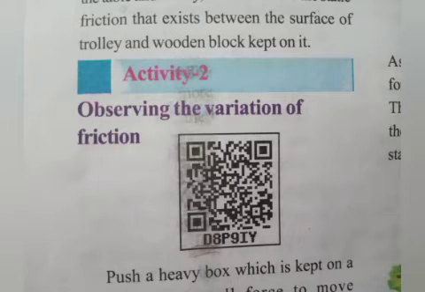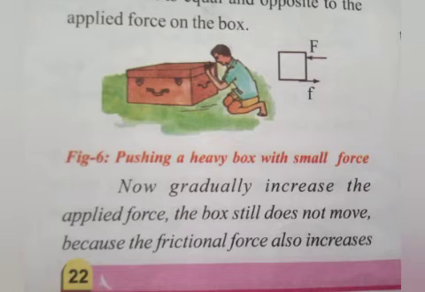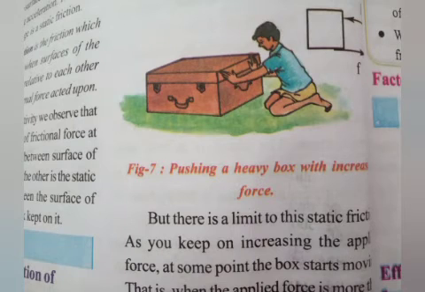Next, activity 2, observing the variation of friction. So let's see. Push a heavy box which is kept on the floor with a small force to move horizontally, as shown in figure 6. The box does not move because there is a frictional force which is equal and opposite to the applied force on the box. Now gradually increase the applied force. The box still does not move because the frictional force also increases accordingly and thus balances the increased applied force.